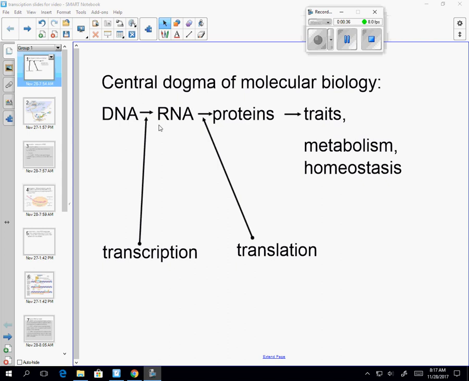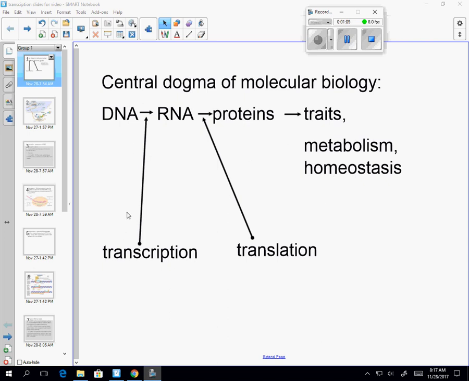So what happens is specific genes are transcribed, so we're going to go through this process of transcription to produce RNA. And RNA is a much smaller sequence because it's just for one gene, whereas there could be 1,000 genes on a chromosome. So just make the RNA for a single gene, have that RNA be modified, and then leave the nucleus and go to a ribosome, and then translation, which will be our next video, will occur to produce proteins. And then proteins are what give us our traits, our metabolism, our homeostasis.